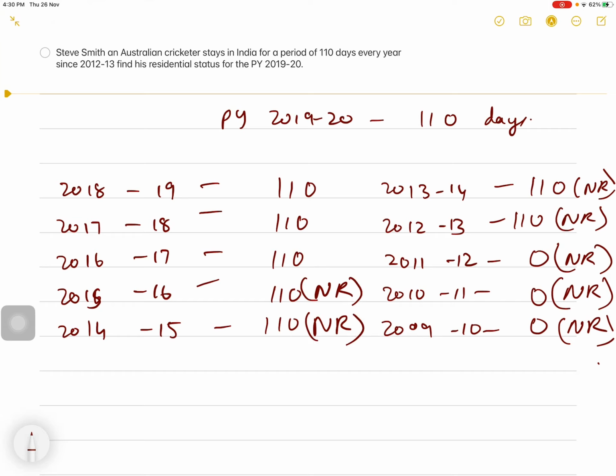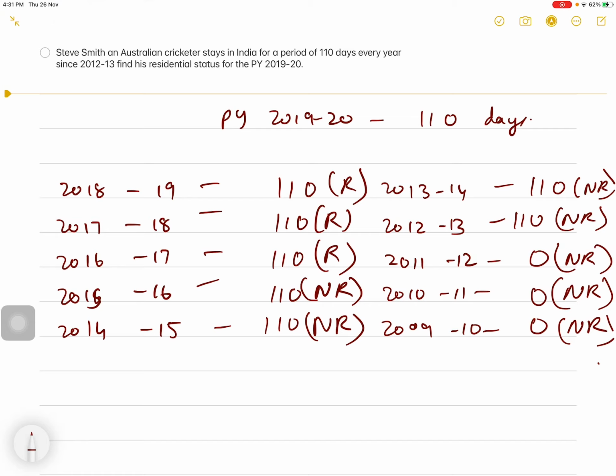For the previous year 16-17, his stay in India during the previous year is more than 60, and in the preceding 4 years, from 2012-13 to 2015-16, the total comes to 440, which is more than 365. Therefore, he is resident. By satisfying the second basic condition, he becomes resident. Similarly, for 2017-18 and 18-19 also, he is resident by satisfying the second basic condition.